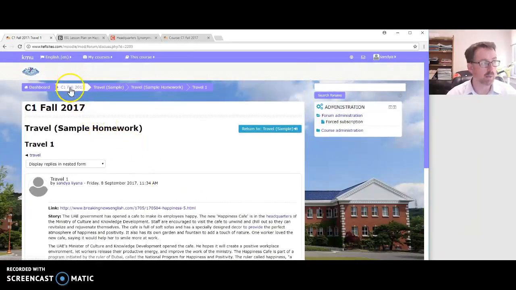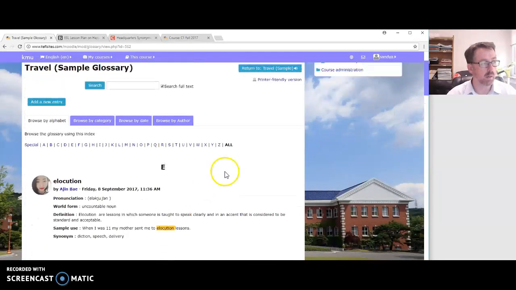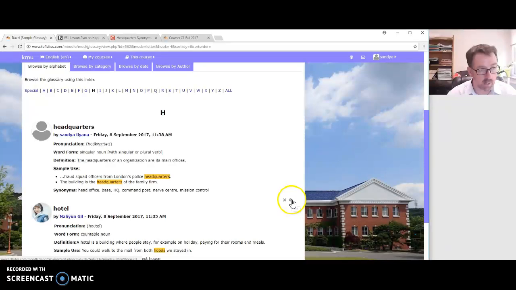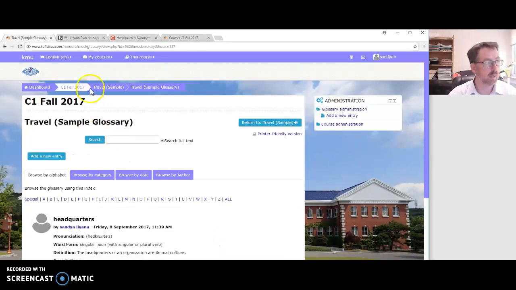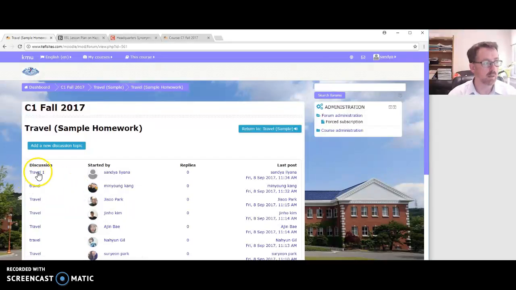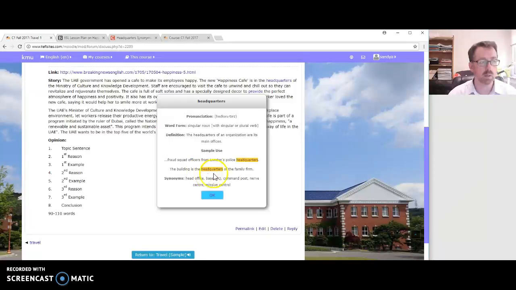But if I want to go back to my glossary, I can go back here and I'll pick out, what was the word? Headquarters. Click on H, headquarters, there it is. And I can edit it right down here and change a few things. I'm going to take away those bullet points. Alright, they didn't look too nice. I'm going to save changes. I'll go back, have a look at my new edit and see if it looks any better. Yeah, I think it looks okay.